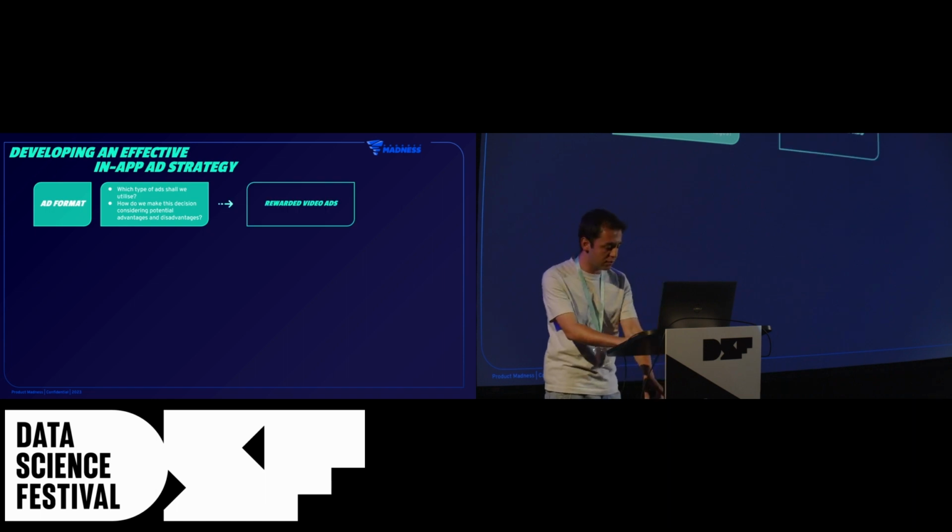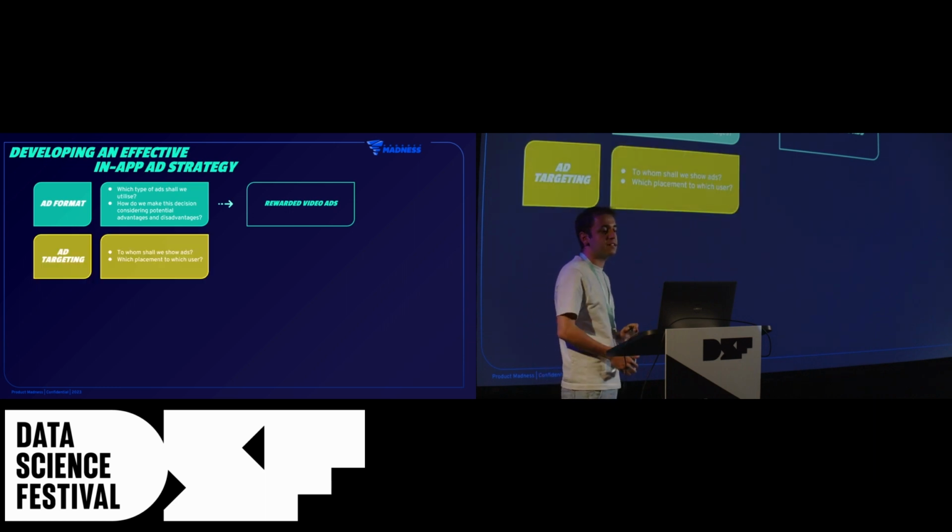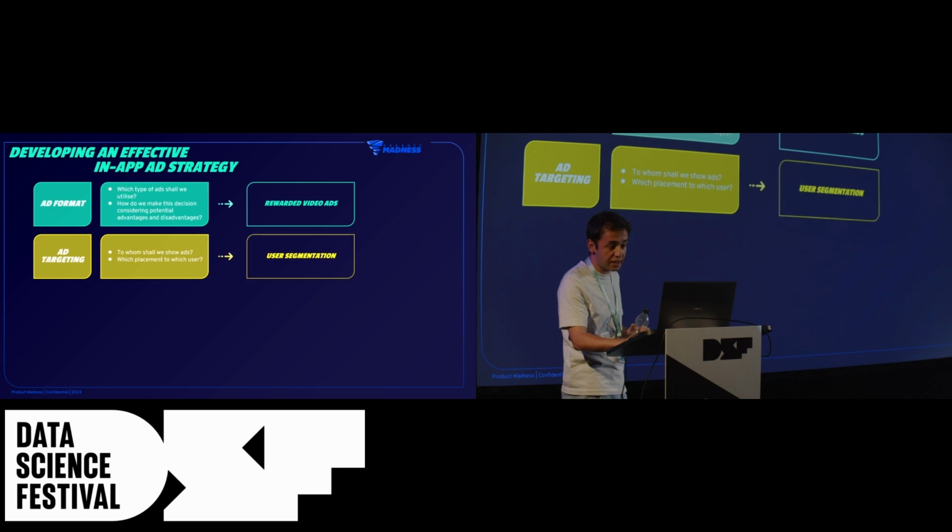The second one that comes into the game is ad targeting. Now, knowing that we make the choice of rewarded video ads and knowing its advantages and disadvantages, do we really want to show ads to all of our users, even the ones that are actively making payments? And which ad placements that we put in our games to which subset of users? Which will be under the topic of user segmentation, which I will be diving deeper into in the following moments.